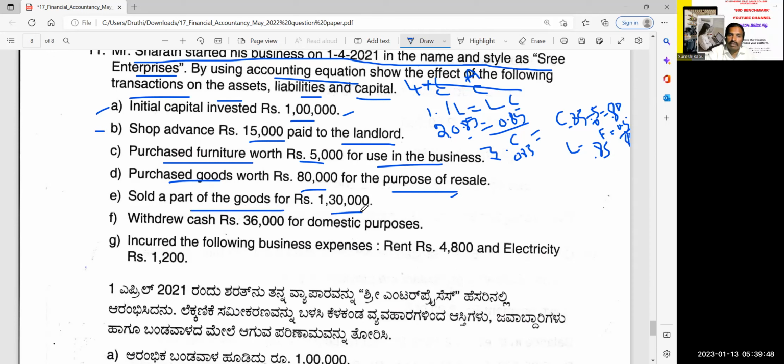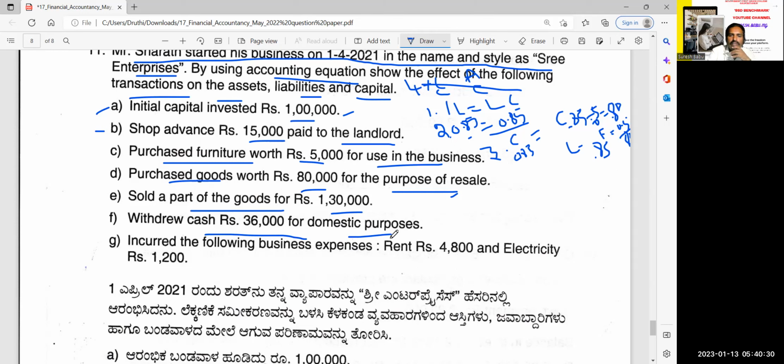So now you are selling part of goods, right? How much? He has not said it. We shall assume. In stock, you may make it 0 and cash make it 1,30,000. There is profit, right? 50,000 profit, which will be added to capital. So both the sides you get 1,35,000 and 1,35,000.